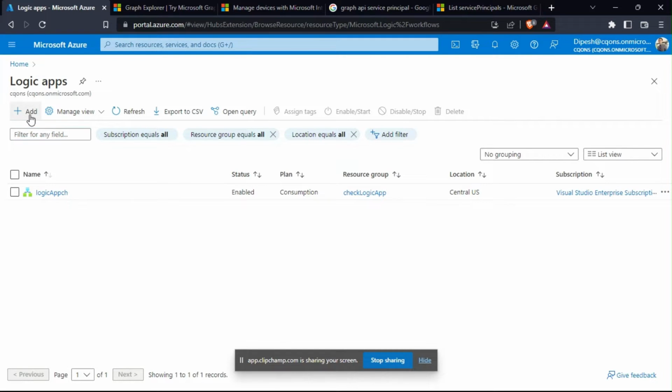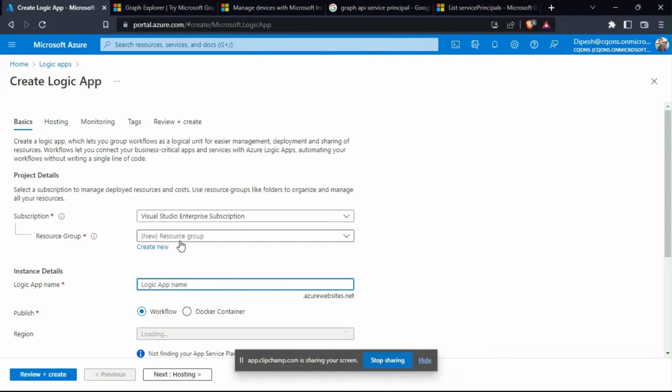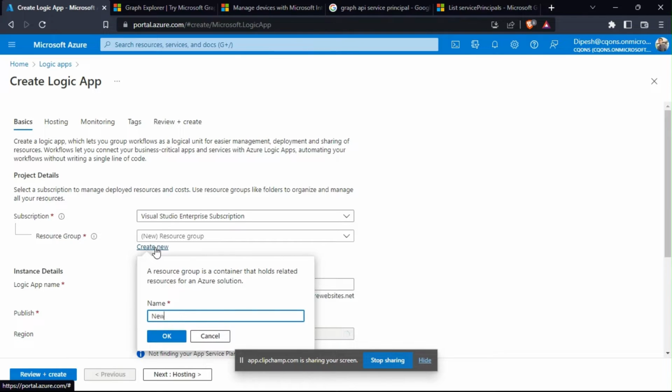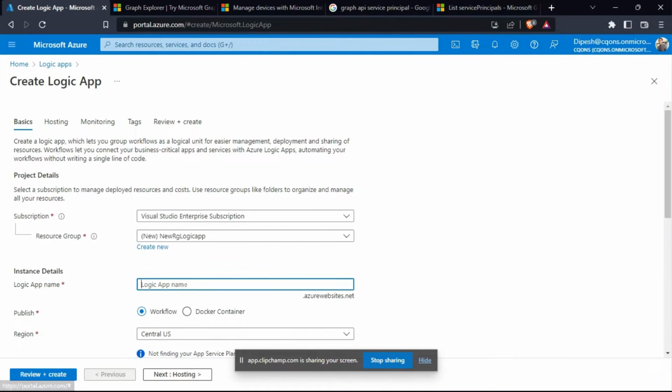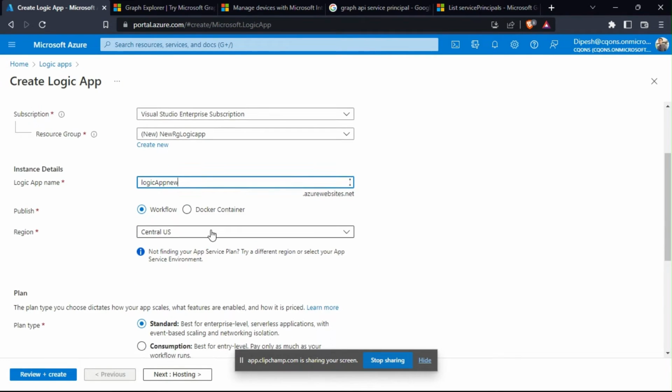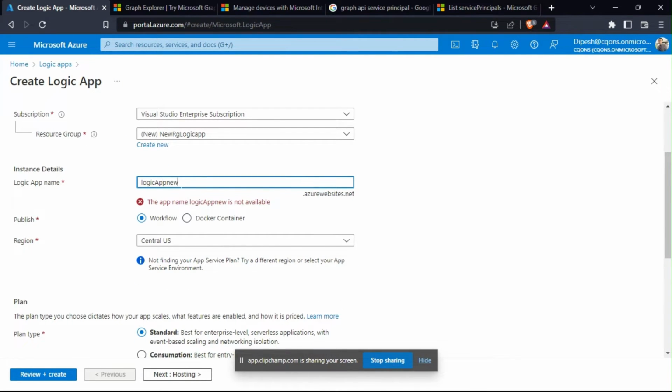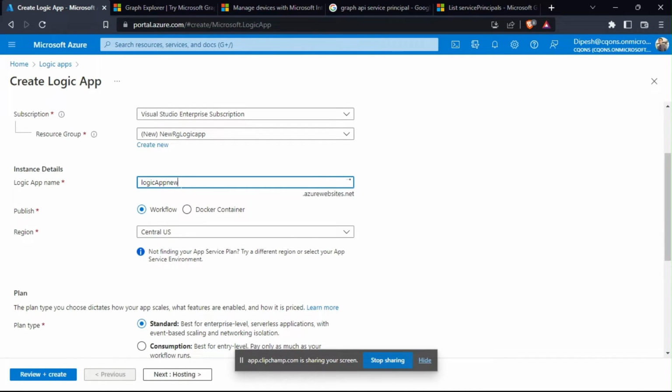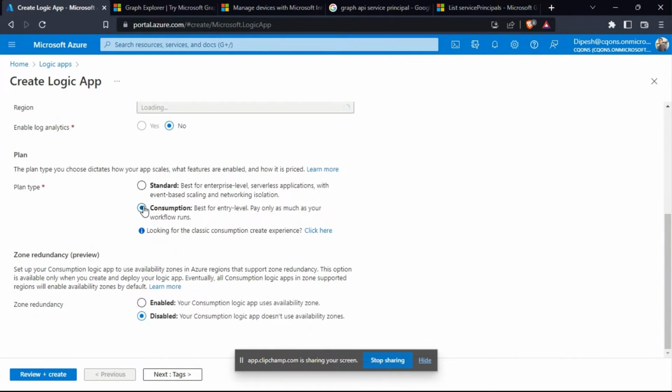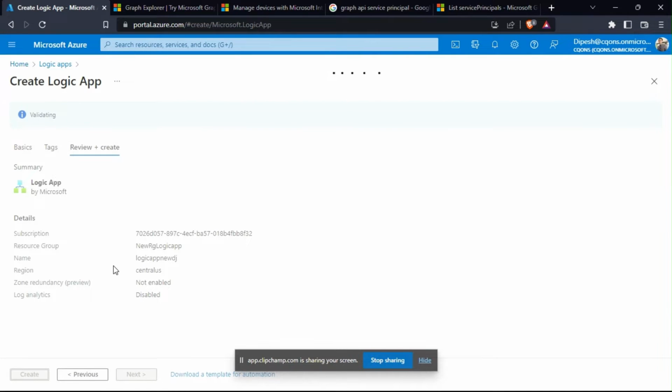So I'll be creating a Logic app. I'll go ahead and create a Logic app. Here it would be a new resource group. You can name it anything. The name of the Logic app is Logic app new, again, it could be anything you want. We'll check if this name exists, or maybe it is not following the naming convention, having capital letters. I think it should work now. Yeah, it does. All right, let's go to the consumption plan. You can choose any plan you want. I'll just go on review and create.